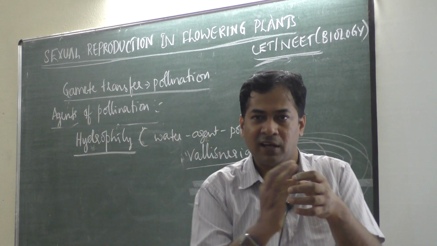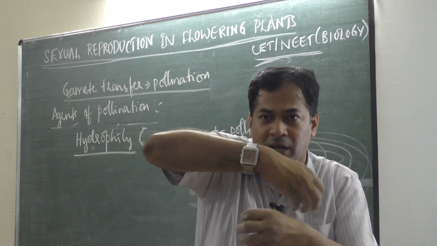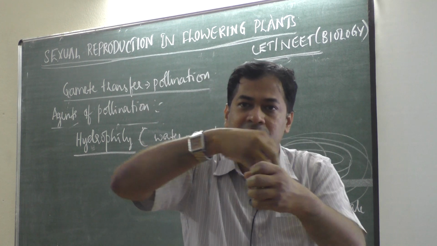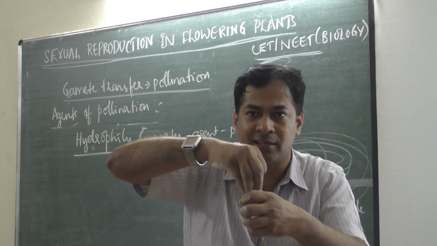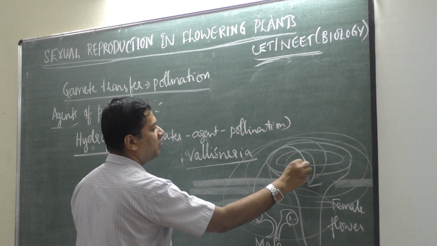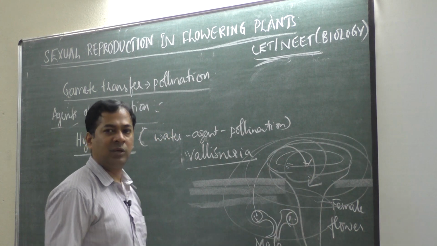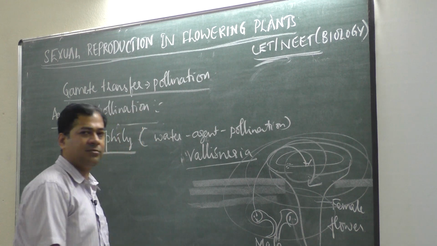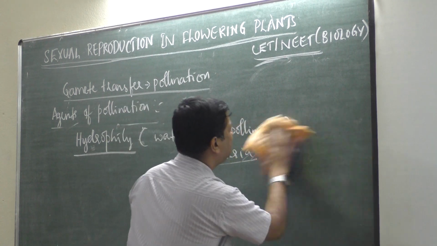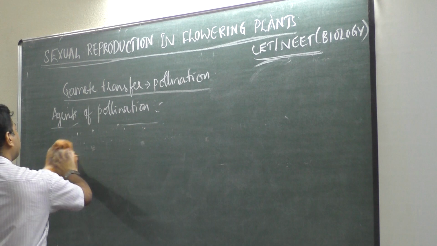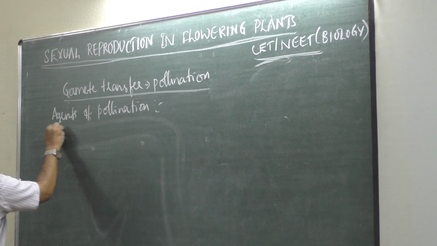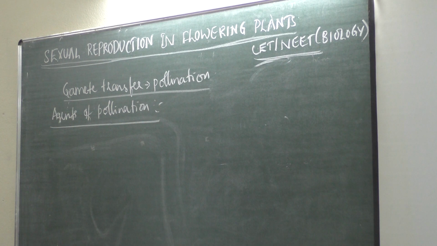Water current comes to the flower, then the water starts rolling around the female flower, then male flowers which were there in water, it will come up slowly and it will start rotating on the female flower, and slowly it will enter female flower. So that is a way that male flower enters female flower and pollen grains will be released, then pollination occurs. Okay, this is in case of Vallisneria. So these are modifications of plants for hydrophily. Then let us see other agents of pollination.